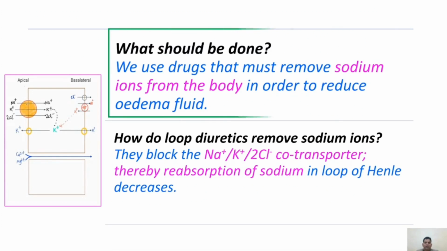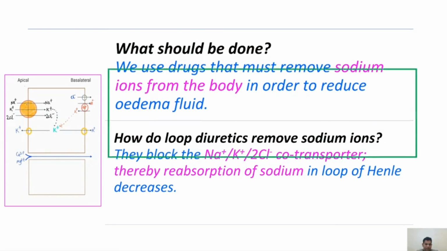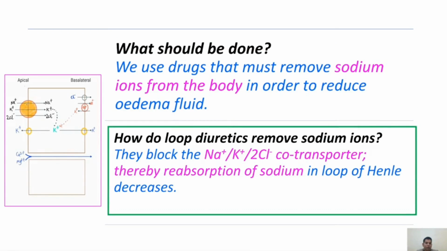Next, how should we treat this? We use drugs that remove sodium ions from the body in order to reduce edema fluid. Next, how do loop diuretics remove sodium ions? They block the sodium-potassium-2-chloride cotransporter, thereby reabsorption of sodium in the loop of Henle decreases. These loop diuretics inhibit this channel, thereby reabsorption of these ions is inhibited.